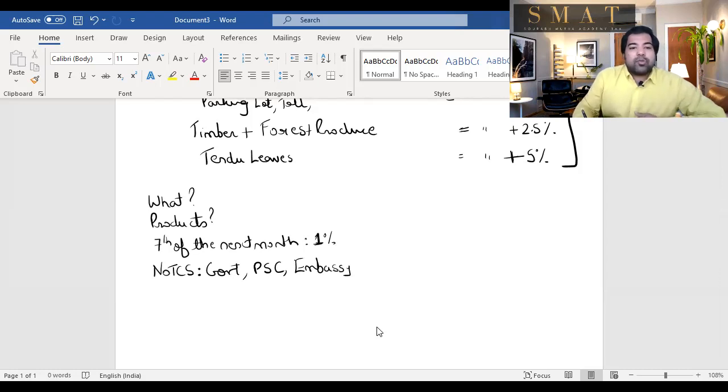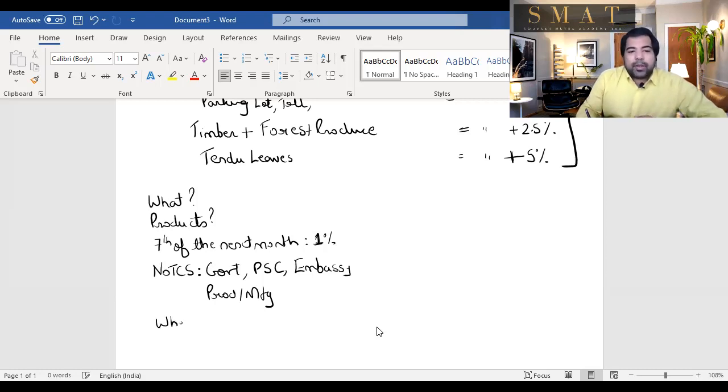Also, no TCS when you're using things for production or manufacturing. So if I'm buying alcohol not to consume or not to sell it ahead, but I'm buying alcohol to use it in my factory, or if I'm buying this forest produce or timber to use it in my factory, then there is no TCS. So no TCS if it's the government, public sector company, embassies, and no TCS when it's for production and manufacturing. Perfect. So they collect the TCS and they pay it ahead. It's a very, very simple mechanism.